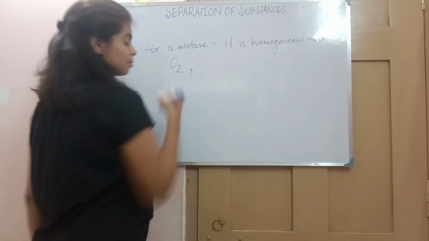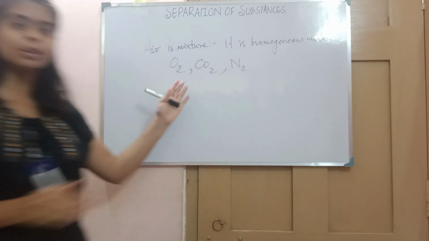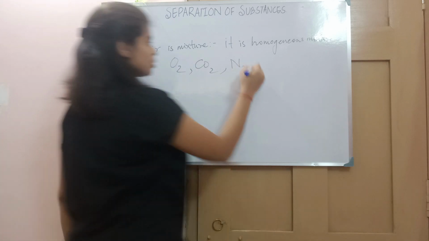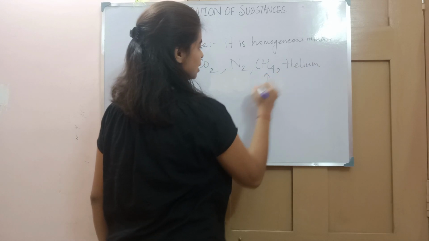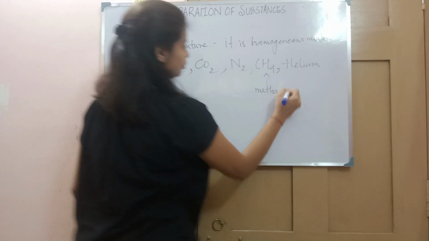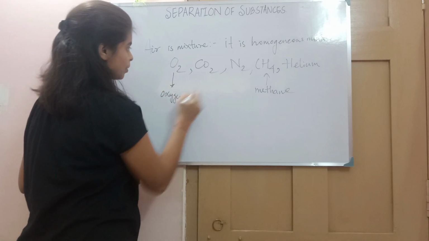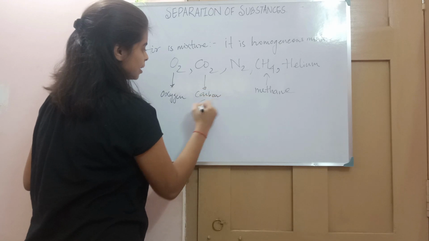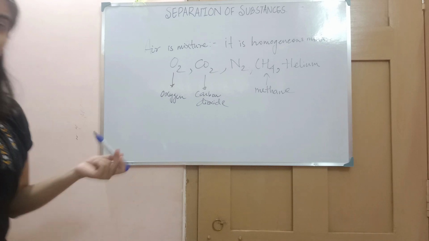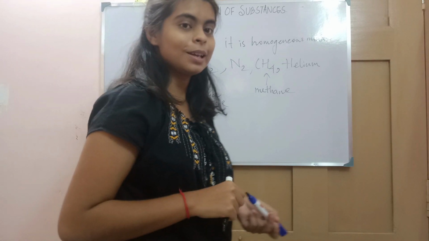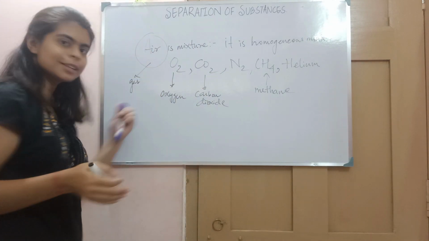Oxygen, we all know oxygen. Carbon dioxide, N2. There are not only these, there are also a few other gases like helium and methane. So many gases are present in the air. So air is a mixture. Since air is in the gaseous state, it is a gaseous mixture.